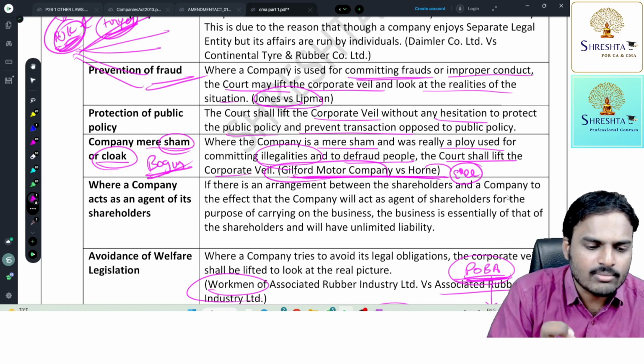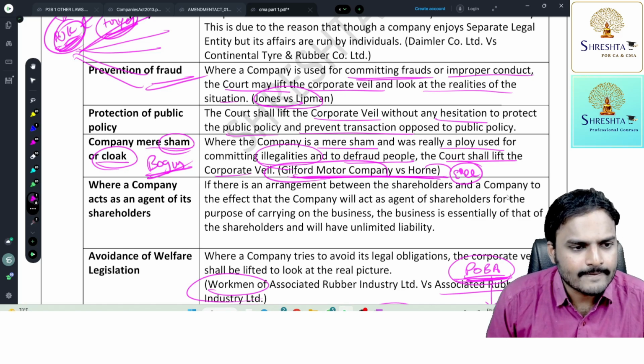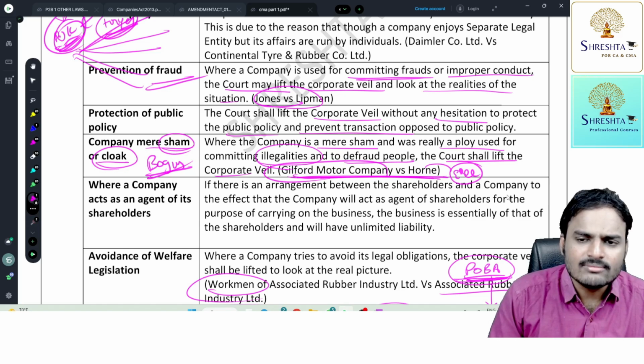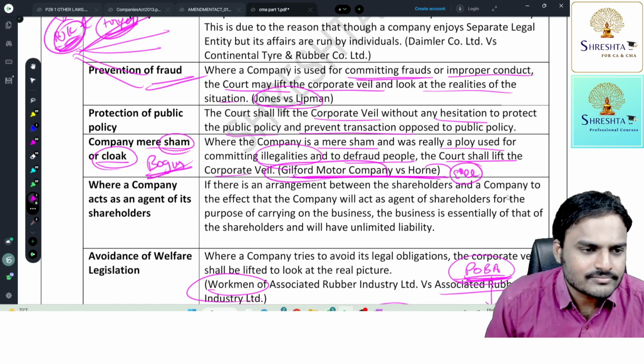Okay, there is no problem. The promoters are having 20 years experience. The company will also have the same experience. Correct only. So here we lifted the veil. They came to a correct conclusion and they closed the case. So in that case, the veil was lifted.